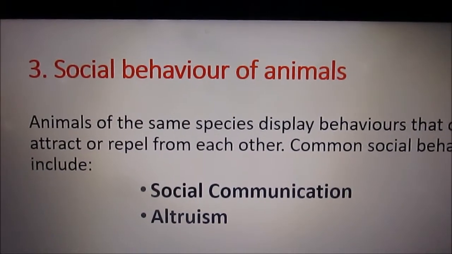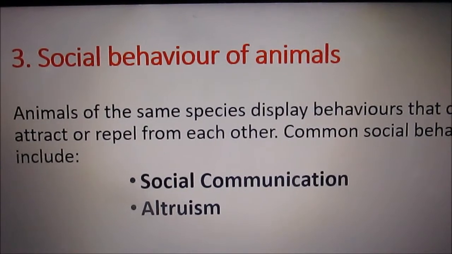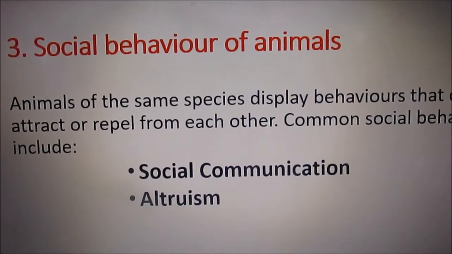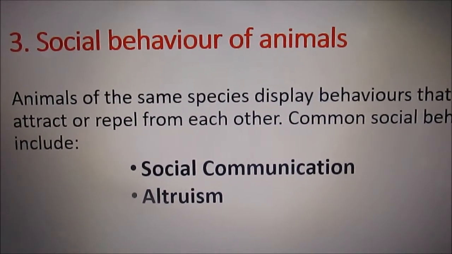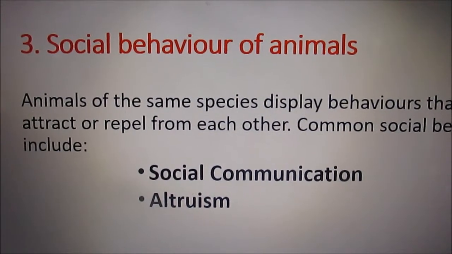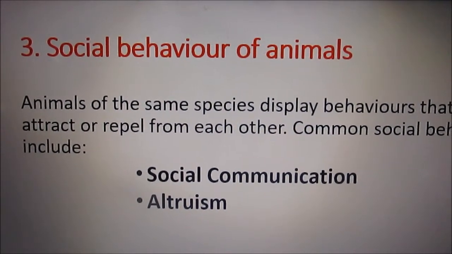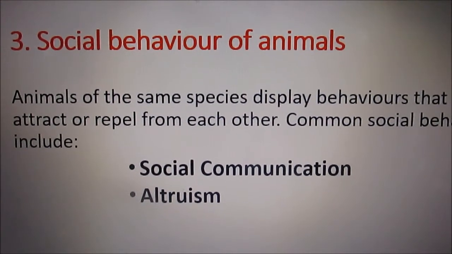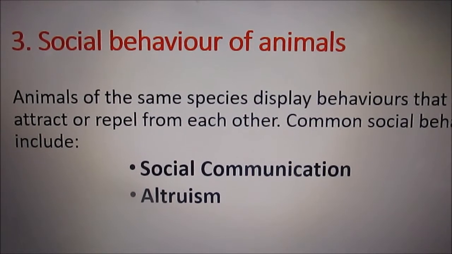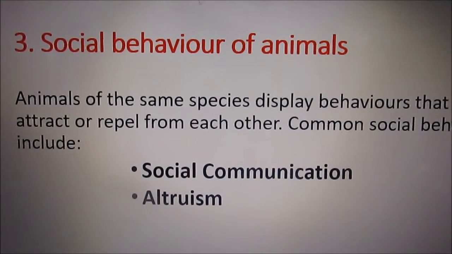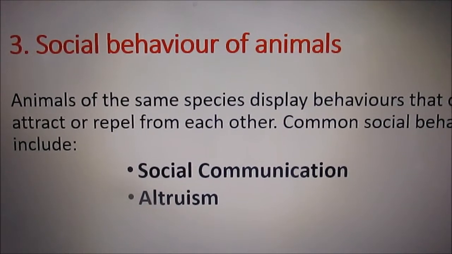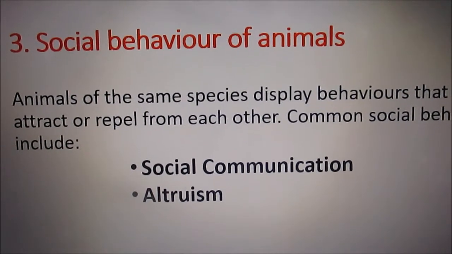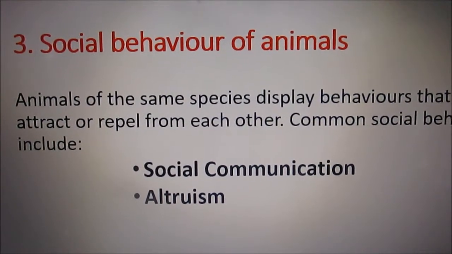Altruism is when an animal is giving its energy in order to assist others. If an animal falls down or it is attacked, you can see that all other dogs, all other animals, come to move around, to struggle in order to assist their friend which is in danger.